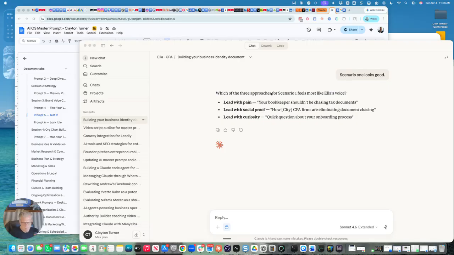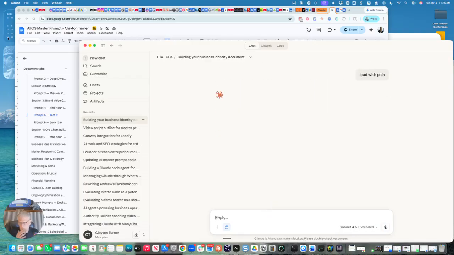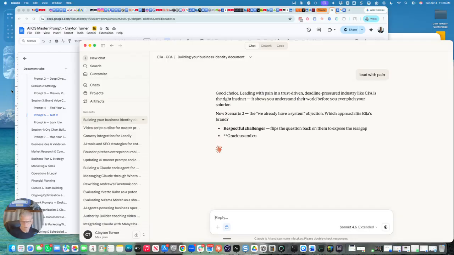And it's coming back asking which one of the scenario 1 options feels best. I like this one because it'll speak right to the pain point and the person with the pain point. So I'm going to say lead with pain, because there's a chance the bookkeeper will probably be getting the email as well, and they can resonate with that.